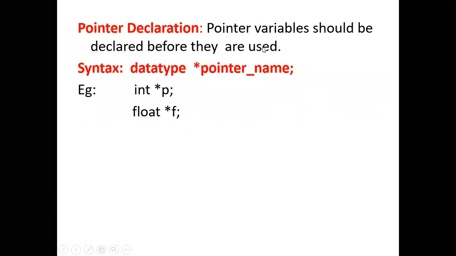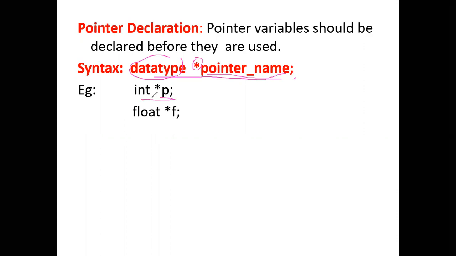So how to declare the pointer? This is the syntax we'll be following for declaring the pointer. A pointer is a variable, and it should be declared before it is used. So before making use of a pointer, we have to declare the pointer. First we are supposed to write the data type, then an asterisk star, followed by the name of the pointer, and a semicolon.